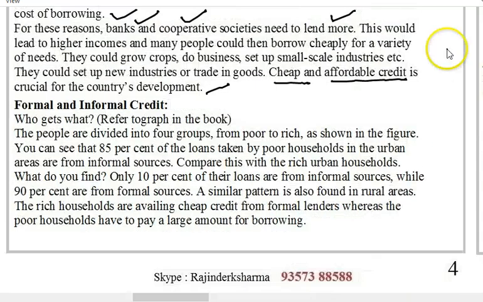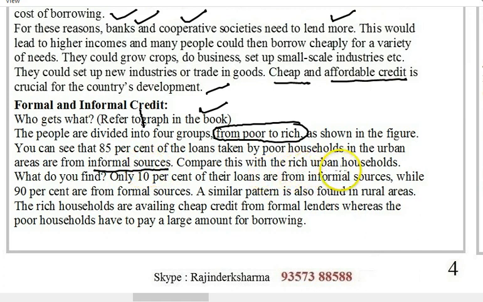Now, formal and informal credit. Who gets what? Students, please refer to this graph nicely given in your book. The people are divided into four groups, from poor to rich, as we find in this figure. Here you find 85% of the loans taken by poor households in the urban areas are from informal sources.